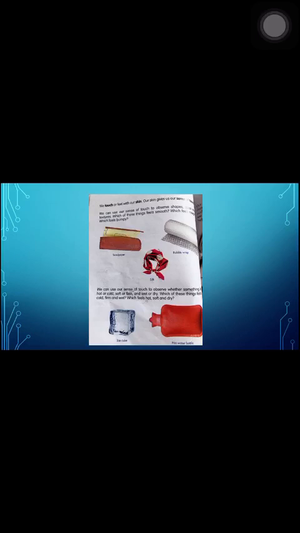We can use our sense of touch to observe whether something is hot or cold, soft or firm. Firm means hard, whether it is hard, and when it is wet or dry. Which of these things feel cold, firm and wet, and which feels hot, soft and dry? So when you touch ice cube, you will feel that it is cold, firm and wet. And when you touch hot water bottle, you will feel that it is hot, soft and dry.